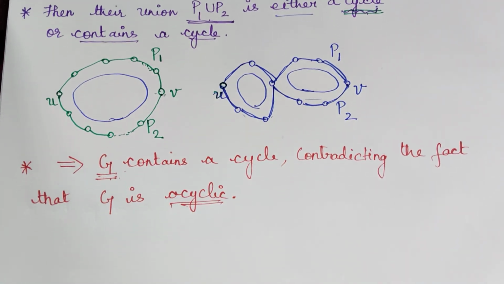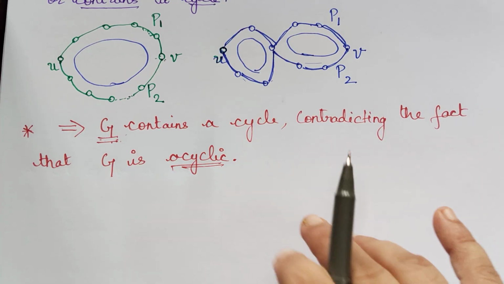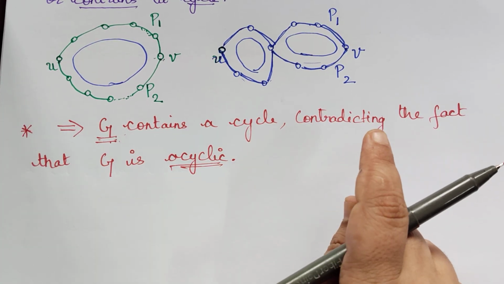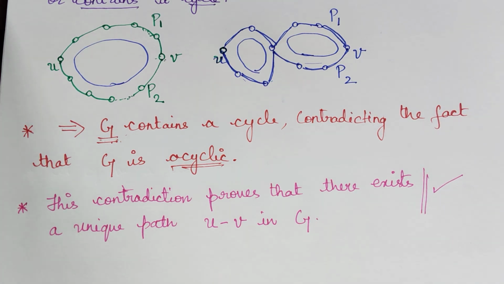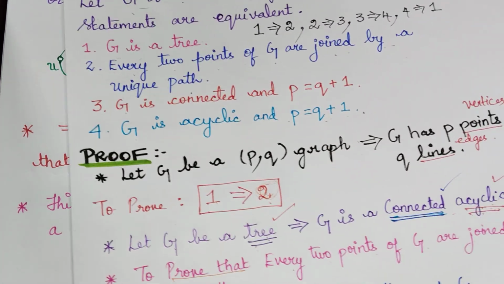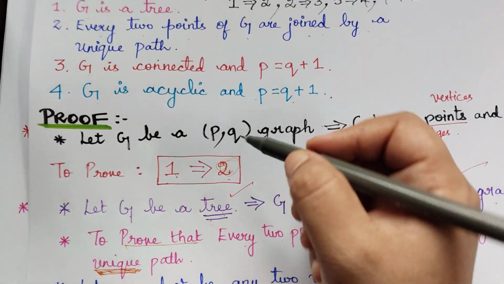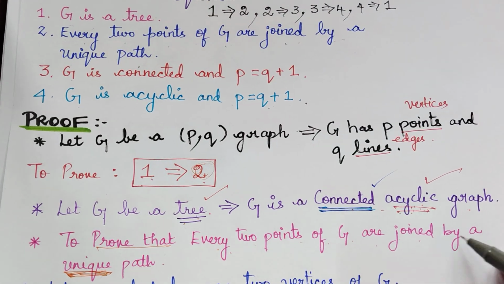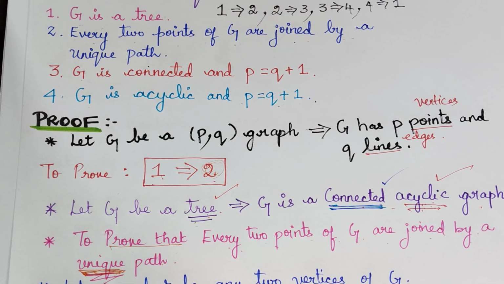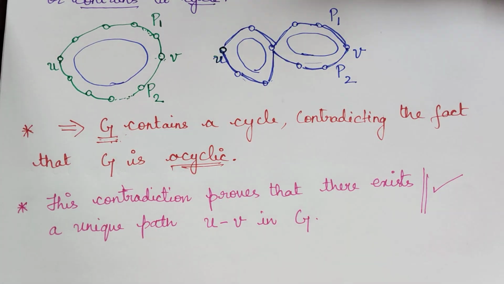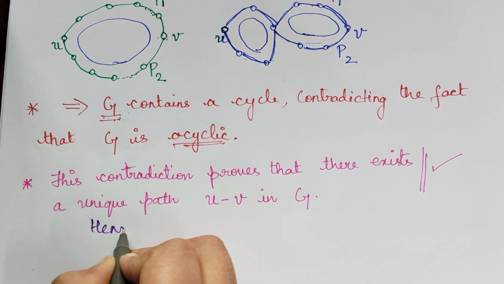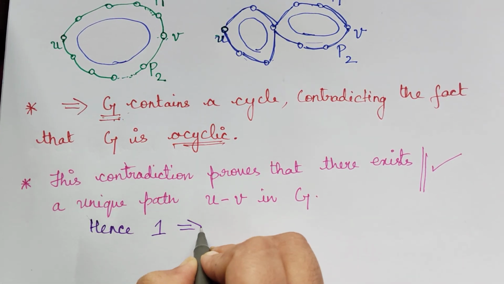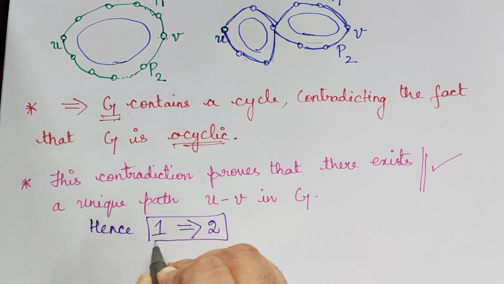So what happens because of this contradiction? We can say that there will exist only one unique path. Hence there exists a unique path. That is what we wanted to prove. Because we assumed that it is a tree, and we have to prove that every 2 points of G are joined by a unique path. So that we have proved. Therefore, we have proved that 1 implies 2.